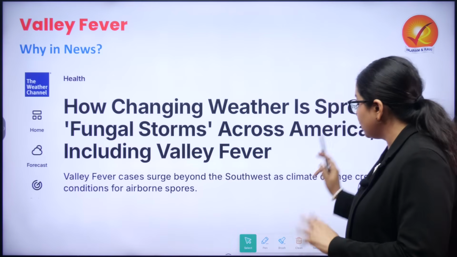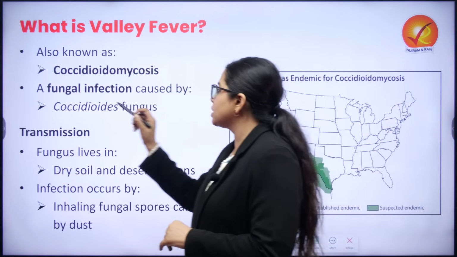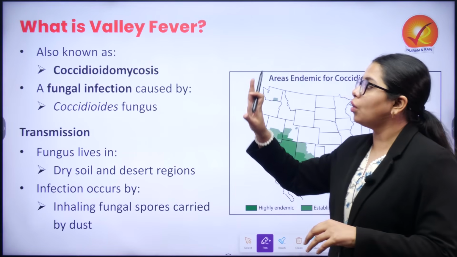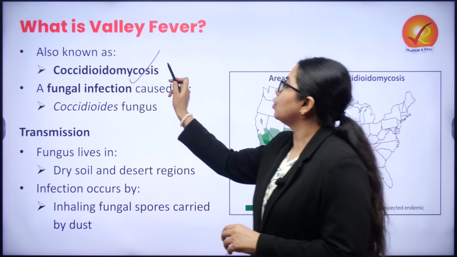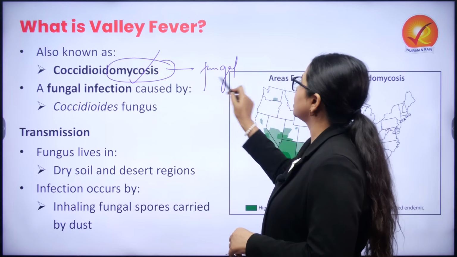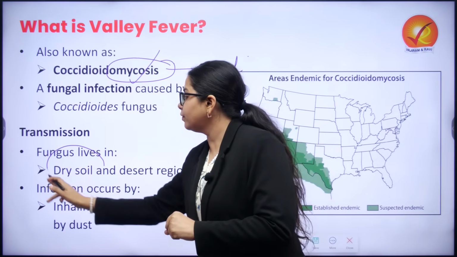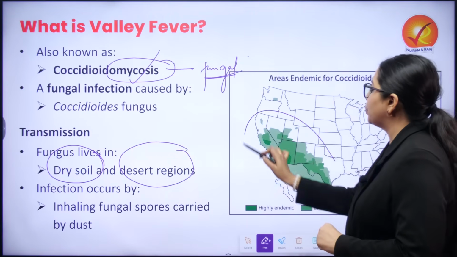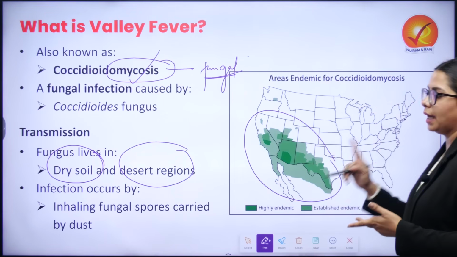Now if you want to understand what exactly is valley fever, it is basically a fungal infection which is caused by the coccidioides fungus. It is also known by the name of this very fungus, coccidioidomycosis. So it is nothing but a fungal infection. This fungus specifically lives in certain areas which have dry soil and desert regions. The regions prone to valley fever are the ones in the US with dry soil and also desert-like conditions.